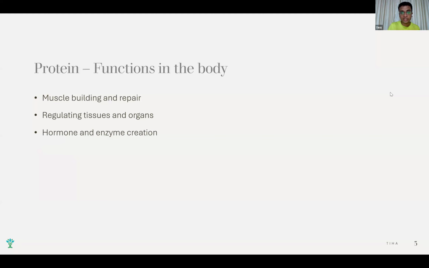Yes, it is true what Mukesh said. Yes, protein is very important. कितना जरूरी है वो बाद में समझेंगे.